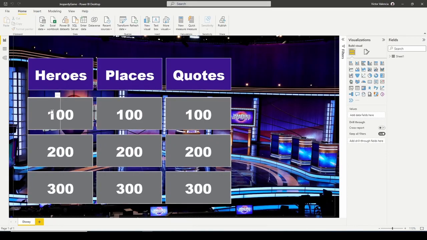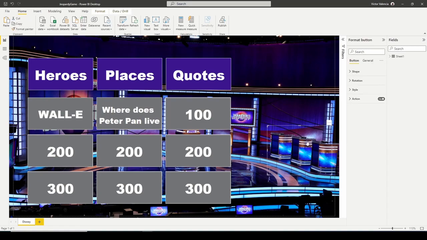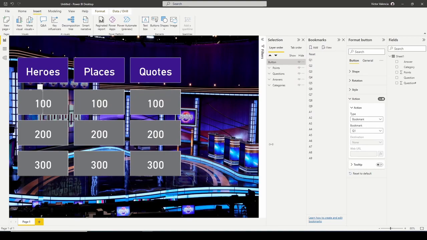So let me show you here, right? There's 2 bookmarks. Sorry, if I click the left one, it shows the question. If I click the right one, it shows the answer. Answer, question. Okay, and then reset. So that's what we're gonna do. So on this one, on the left side, question 1.